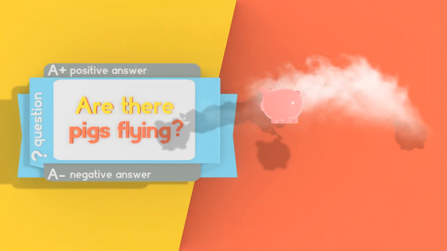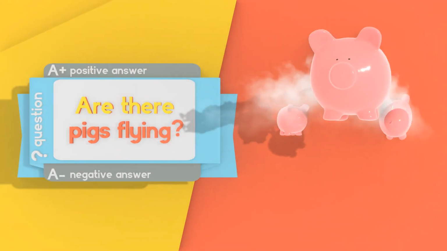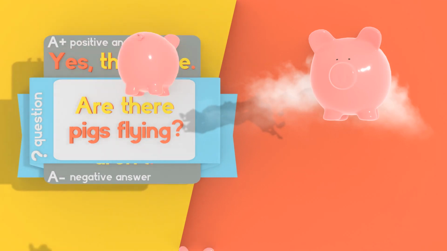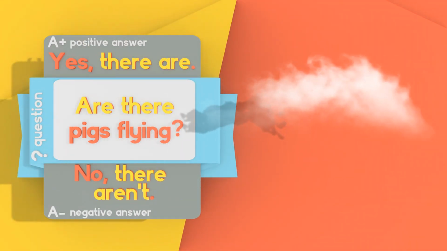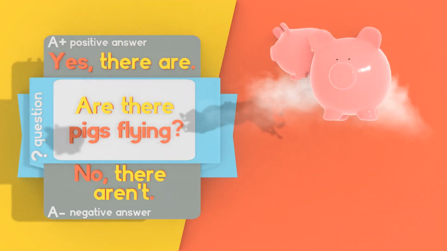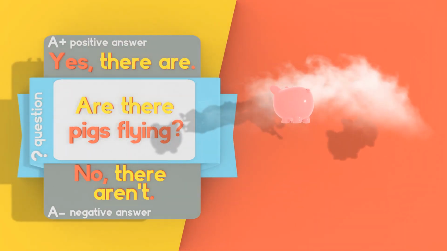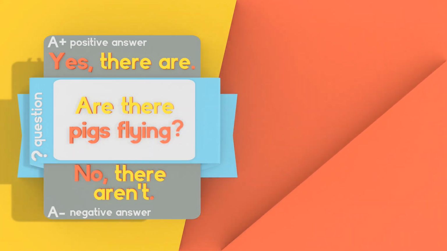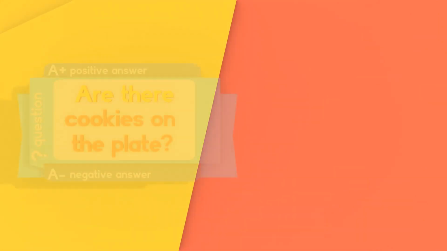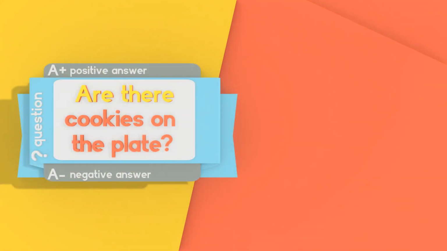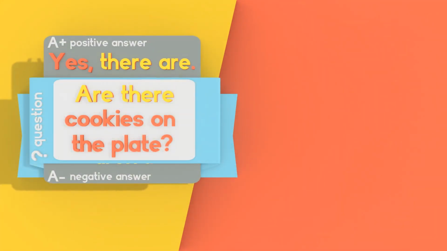All right, and moving on to the plural examples. Are there pigs flying? Positive, yes, there are. Negative, no, there aren't. There are no contractions for the positive answers. Yes, there are. And in the negative, you can use the contraction. No, there aren't. No, there are not for the long form. And one last example, are there cookies on the plate? Yes, there are. No, there aren't.